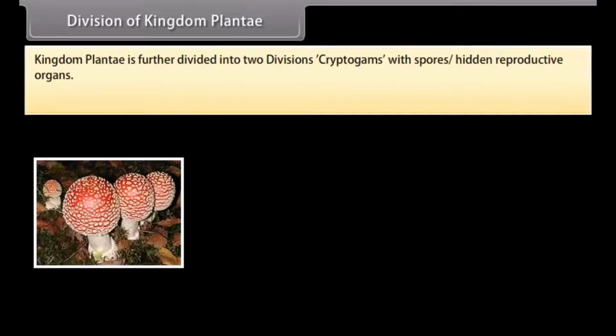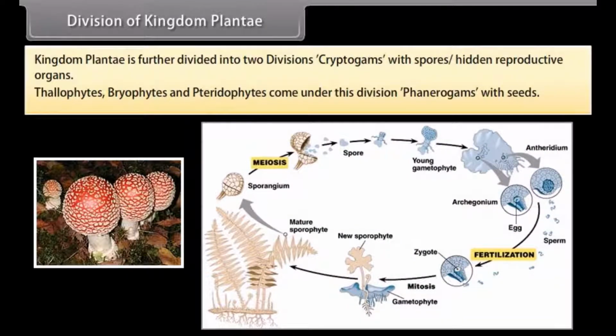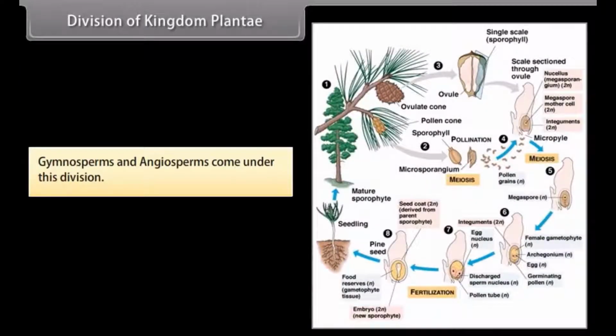Kingdom Plantae is further divided into two divisions: cryptogams, with spores and hidden reproductive organs. Thallophytes, bryophytes, and pteridophytes come under this division. Phanerogams, with seeds. Gymnosperms and Angiosperms come under this division.